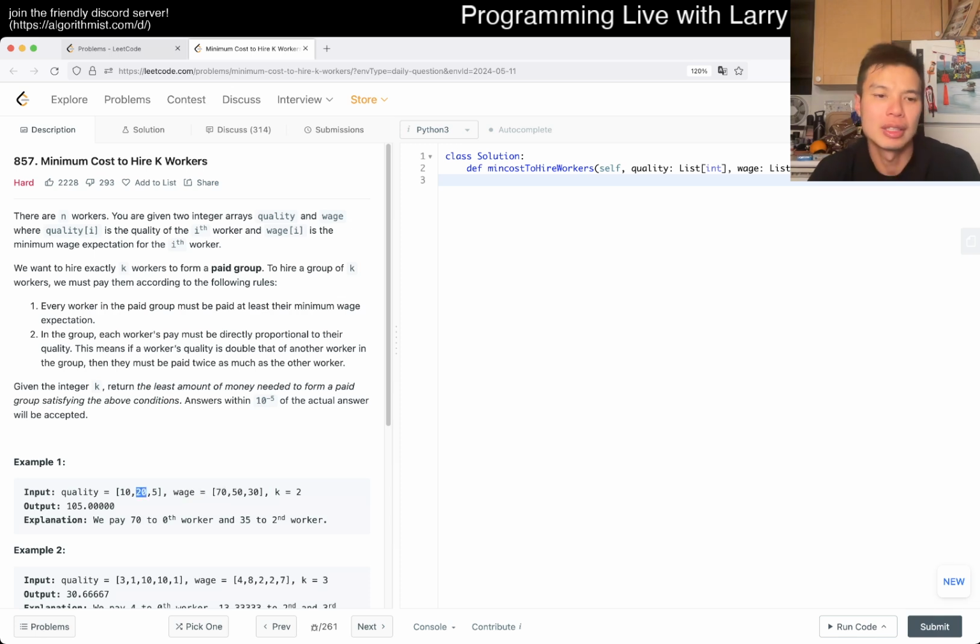So let's say we do sort this by quality, right? What does that mean? That means that we have 5, 10, and 20, and then this is like 30, 70, 50, right? Does that even change anything?